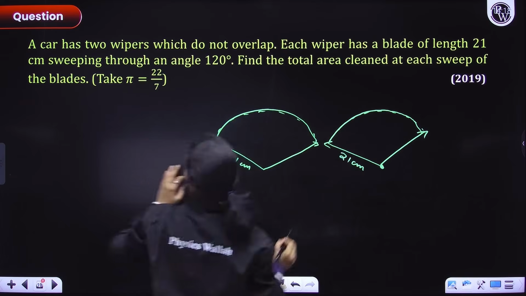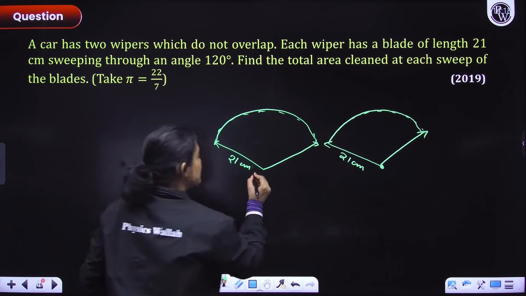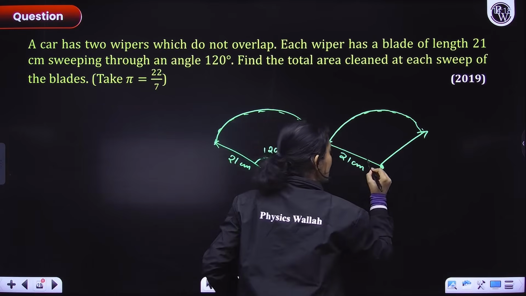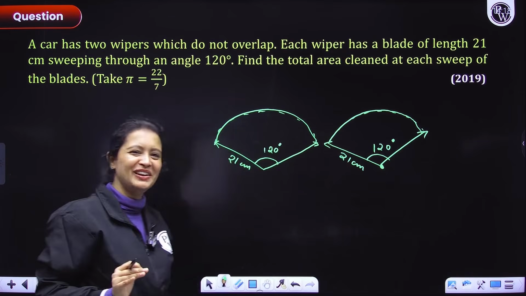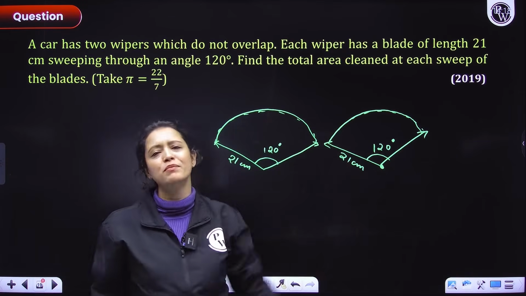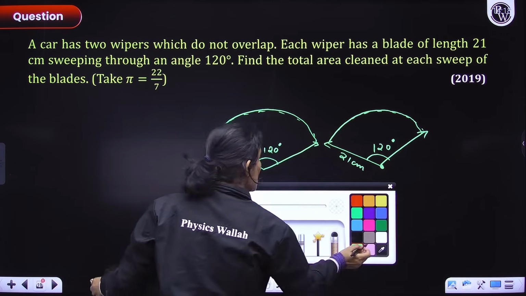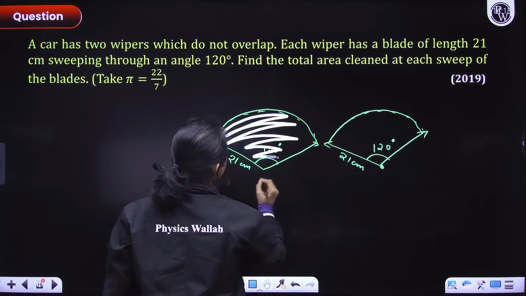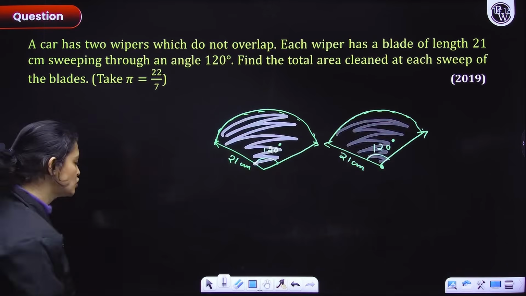Now, the angle is 120 degrees. So when they are talking about the angle, they are talking about this angle. So don't get confused. They are talking about this angle here. Now, the only thing we need to find is the area swept by both the wipers. What do we need to find? We need to find the area swept by both wipers. So that means we need to find this area and this area here. So let's do it quickly.